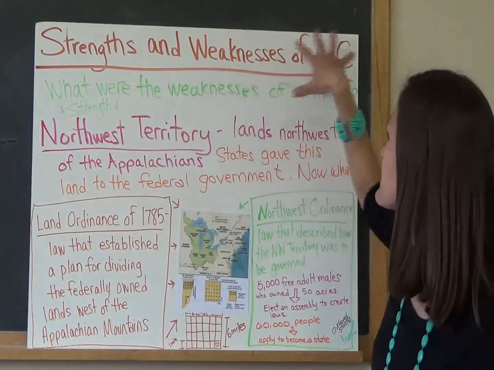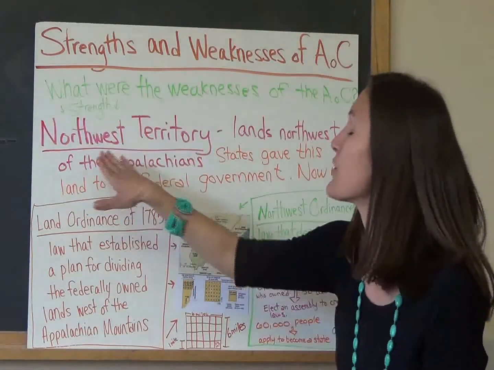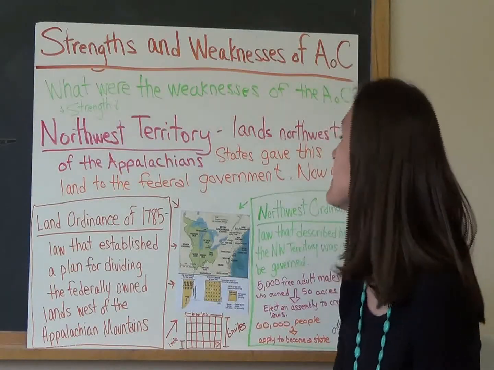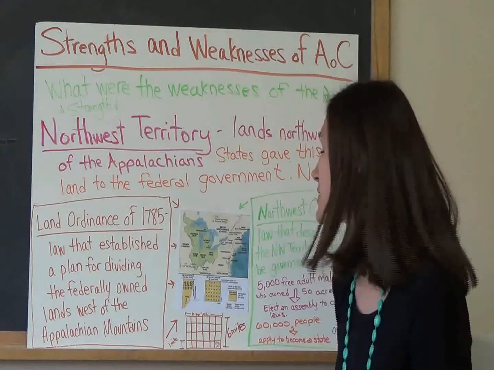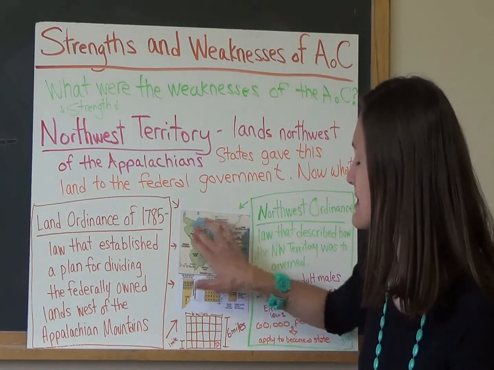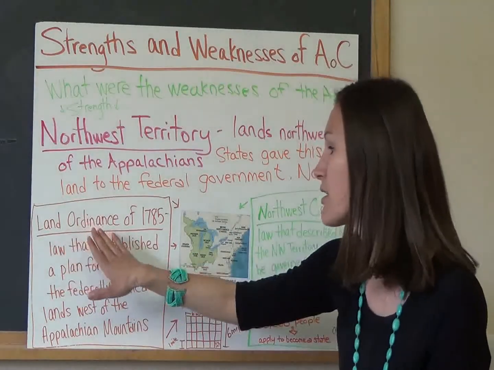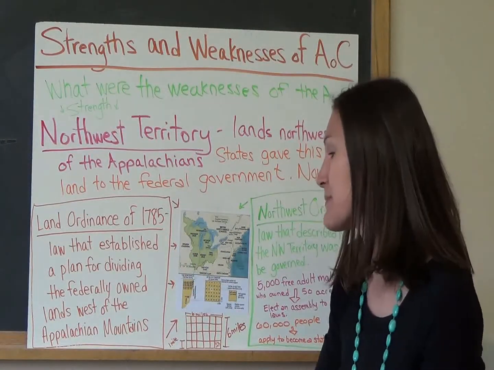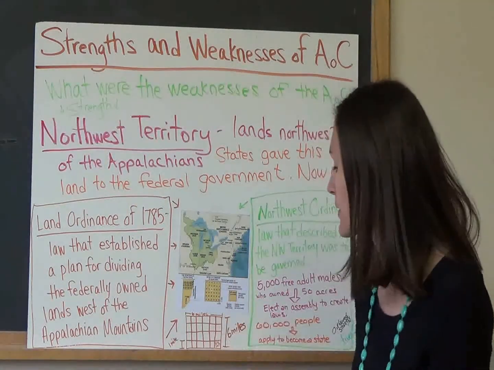So, strengths and weaknesses of Articles of Confederation. We'll start with some of the strengths. The Northwest Territory. These are lands northwest of the Appalachians. States gave this land to the federal government. But now what do they do with it? So you'll see here, we have the map of the U.S., and this is the Northwest Territory. So, Congress decides to enact the Land Ordinance of 1785. This law established a plan for dividing the federally owned lands west of the Appalachian Mountains. So this is the plan we're going to do.